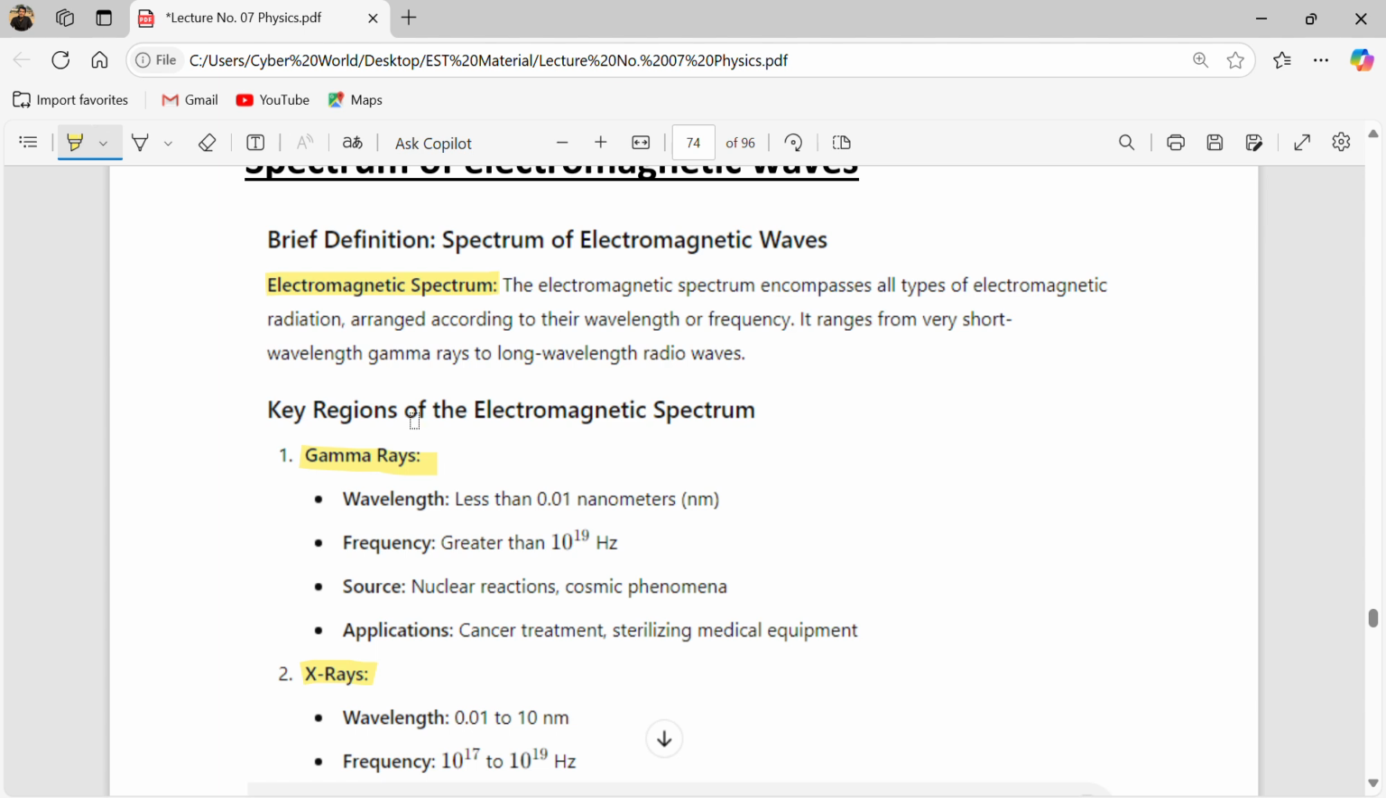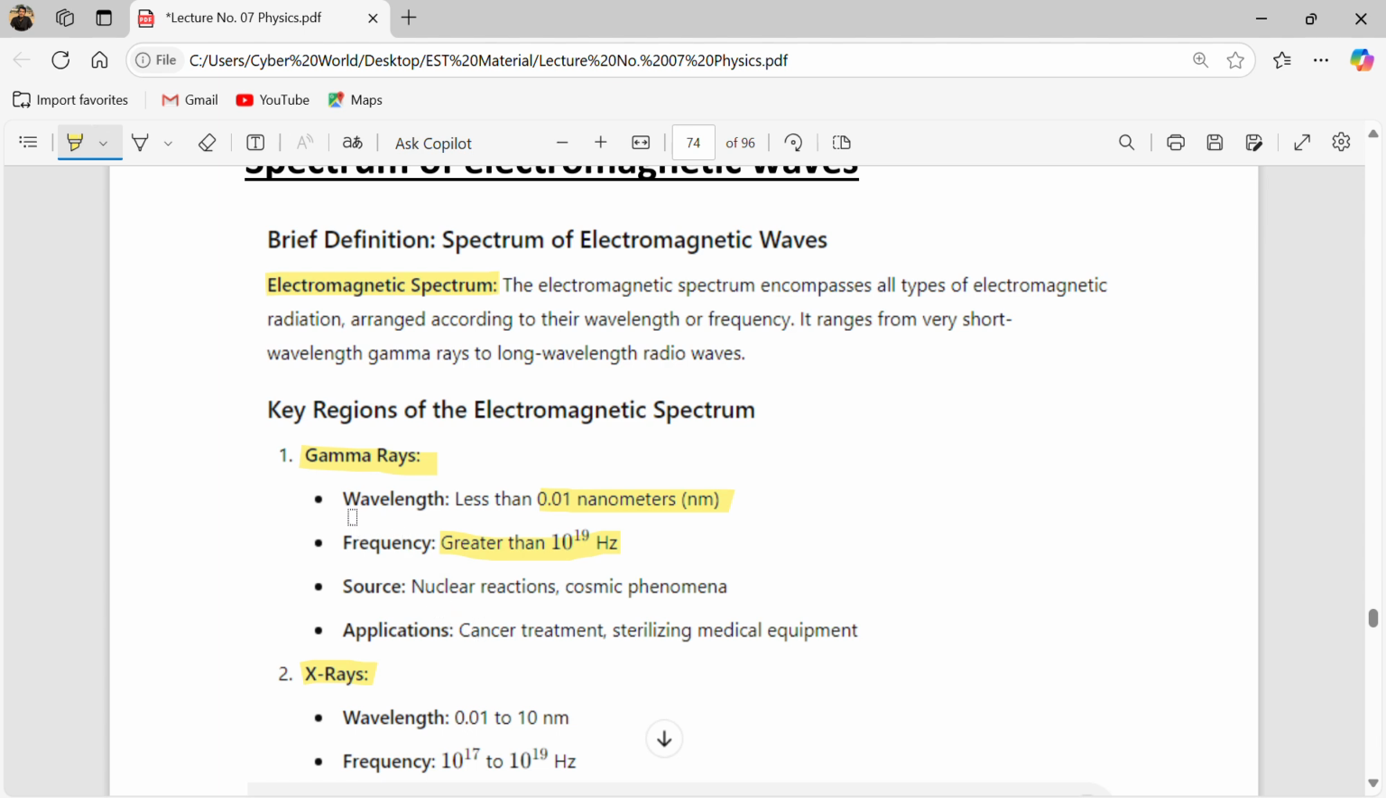Their wavelength is very low, meaning their frequency is very high. So the frequency of gamma rays is greater than 10 to the power 9 Hz, and their wavelength is very short, less than 0.01 nanometers. How small this factor is. Because the wavelength is 0.01 nanometer, the frequency is very high, which is 10 to the power 9 Hz.